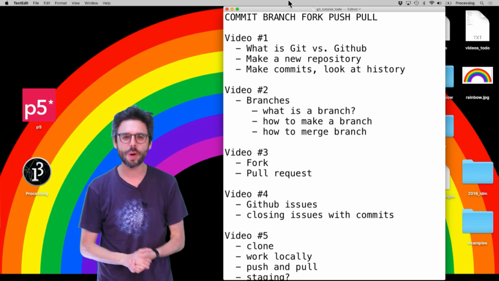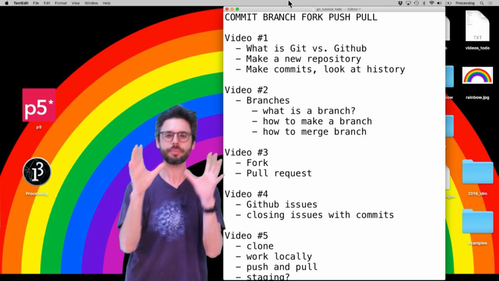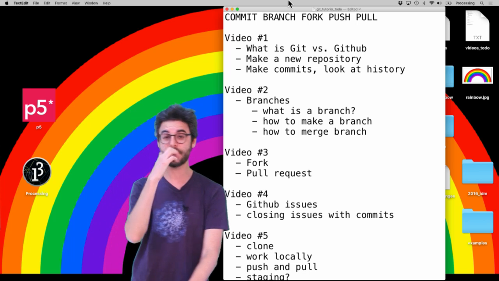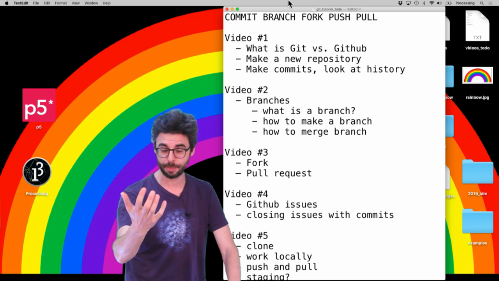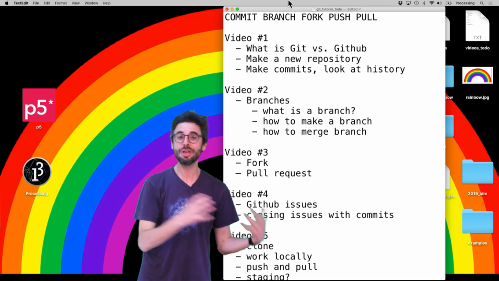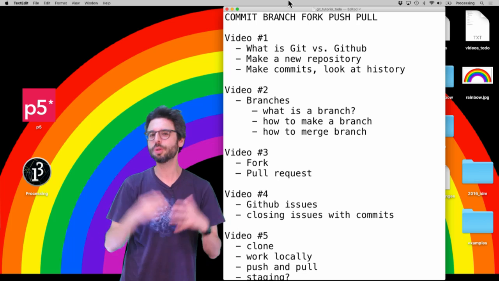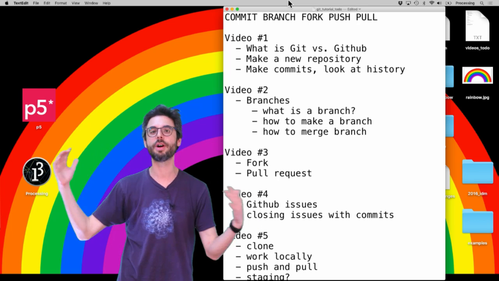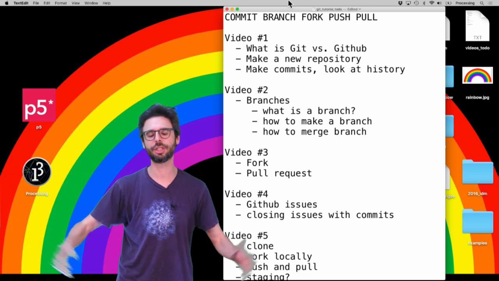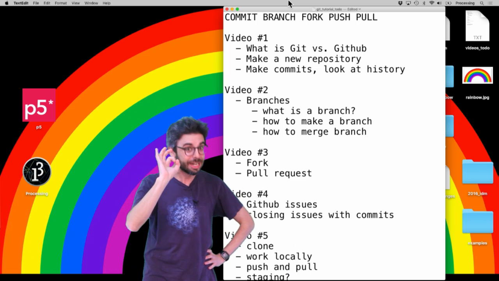There was some discussion on Twitter about whether or not Git/GitHub is a good tool for authors. So let's say you're writing a novel, or you're writing a programming textbook, or perhaps you're writing a poem. Does it make sense to use Git/GitHub when you could just use Google Docs or Dropbox or any number of other tools that keep track of versions and allow you to do all sorts of collaborative features? So, I think this is a very interesting discussion.